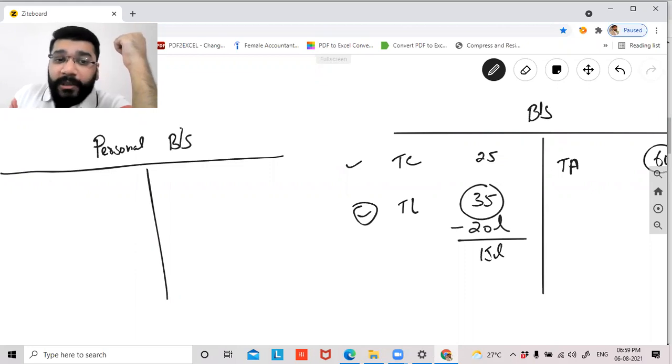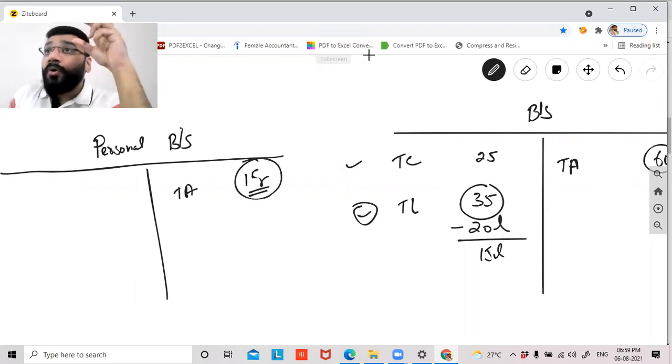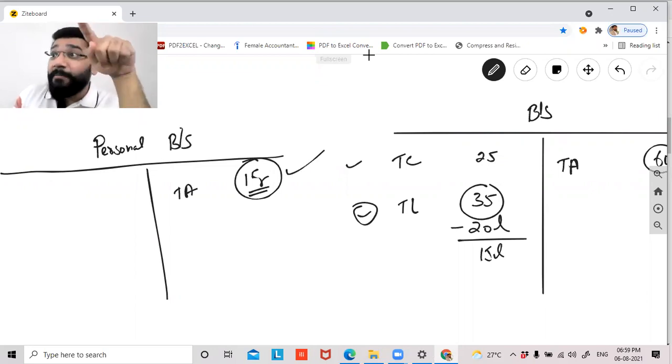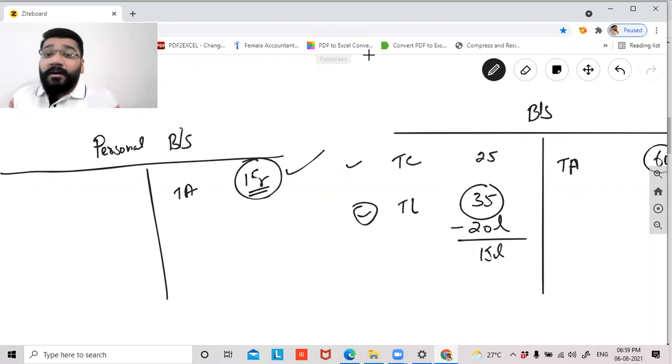Let's suppose here there are total assets worth 1 crore rupees. So the banker will try to sell these assets. Now understand, banker has the right to dispose your asset and collect their outstanding liability from yours. They don't need to seek your permission. They have that authority and power because of the concept of unlimited liability existing in the partnership. So this 1 crore worth assets will be sold.